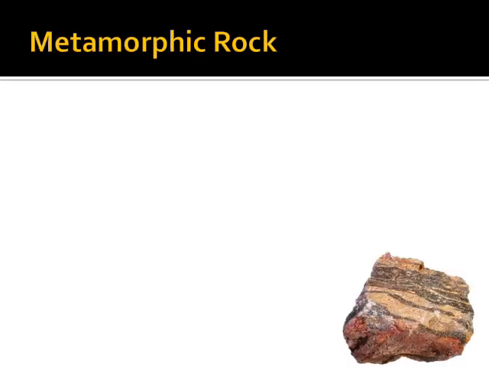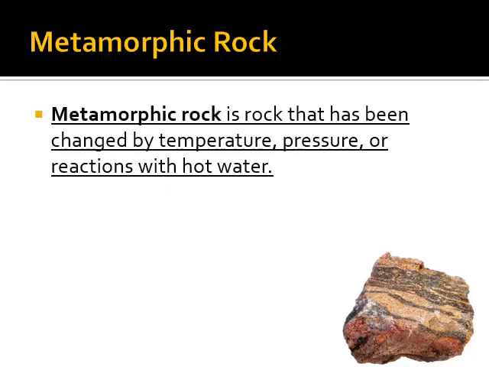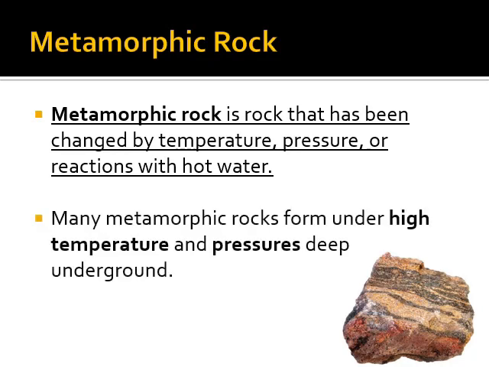So the last type of rock is metamorphic rock. Metamorphic rock is rock that's been changed by temperature, pressure, or reactions with hot water. Many metamorphic rocks form under high temperature and pressure deep underground. So that's like the intrusive igneous rock that's forming underground, similar to how metamorphic rock is forming as well.